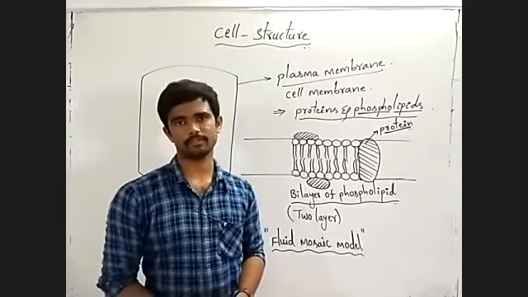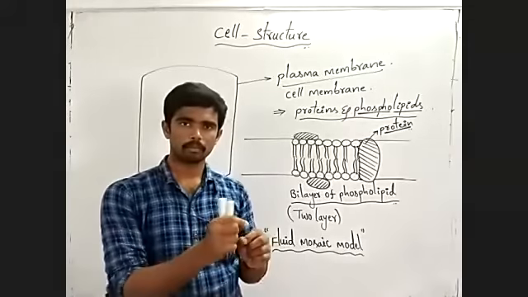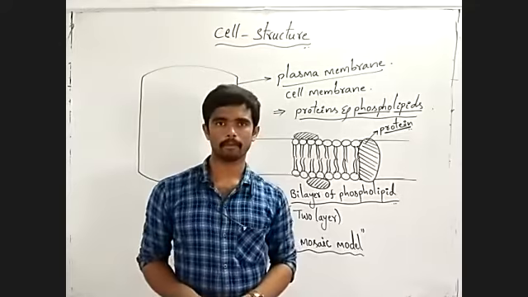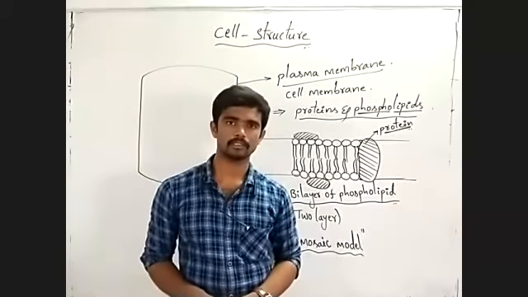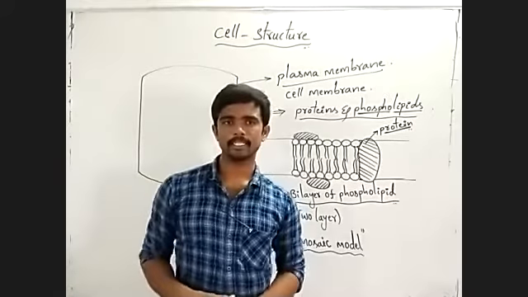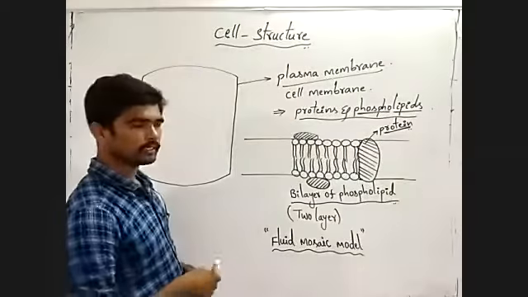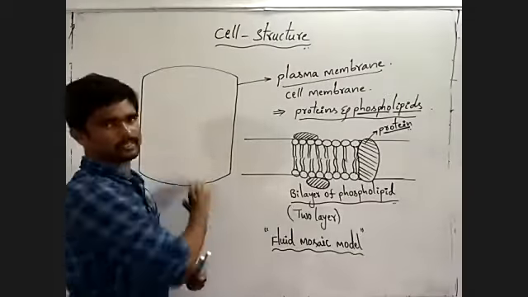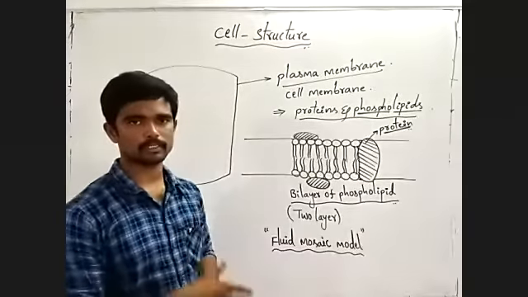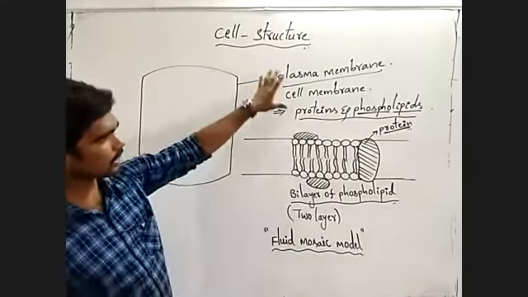Here the cell is made up of different types of materials, like the plasma membrane and other internal structures we will discuss. First, let us observe the plasma membrane.